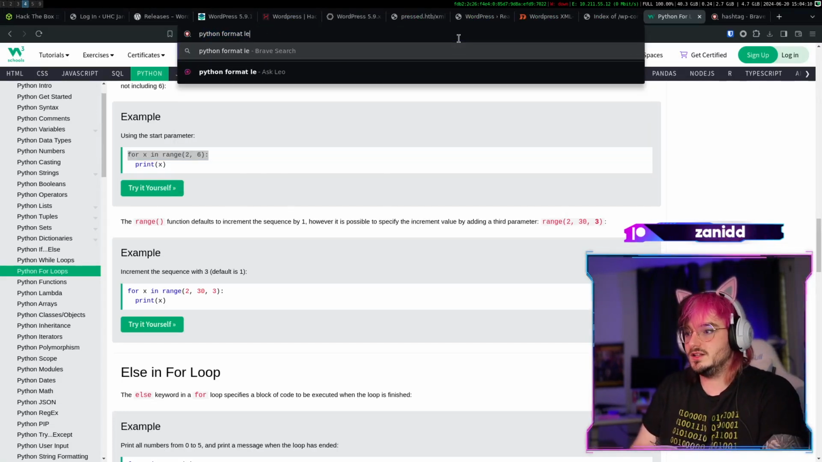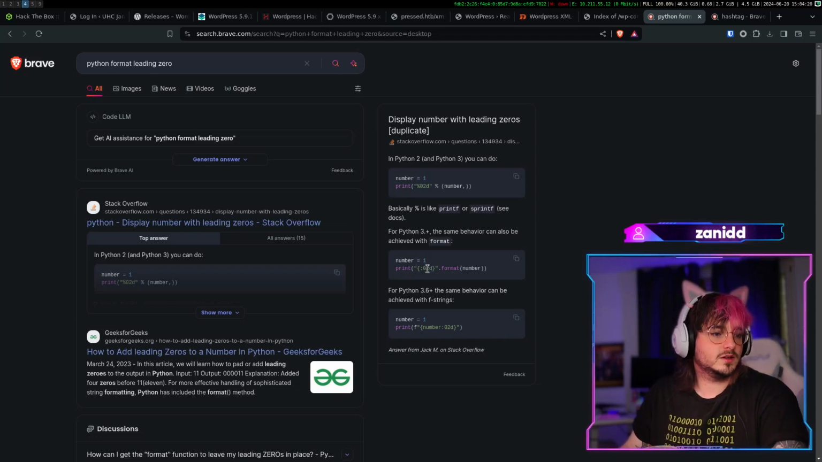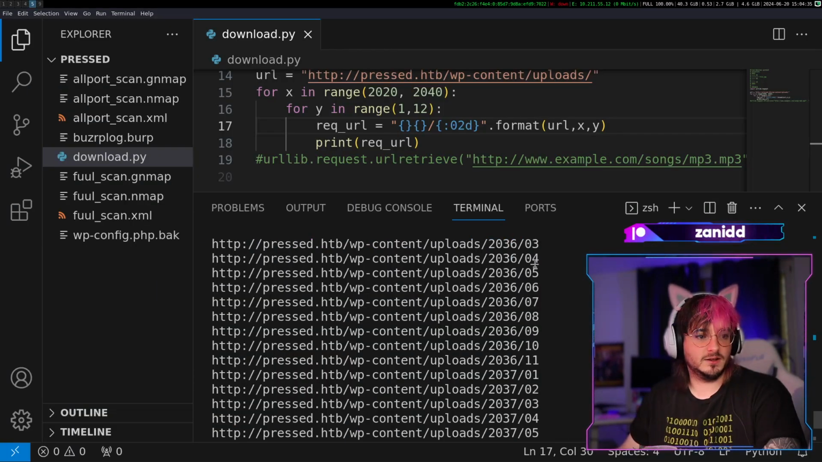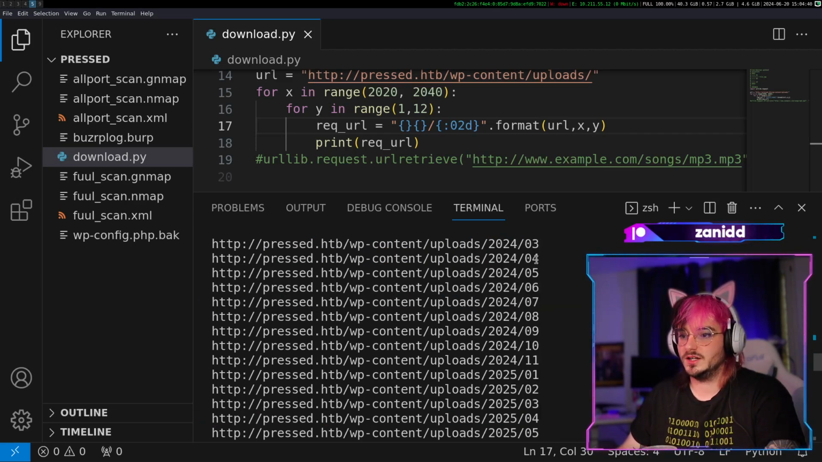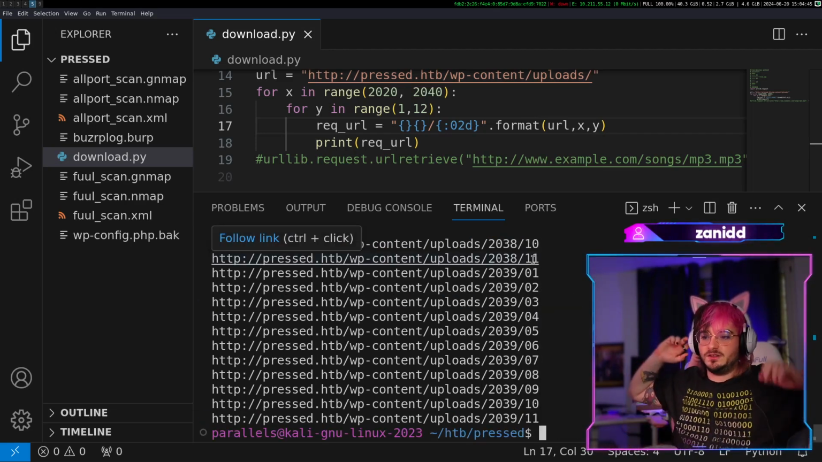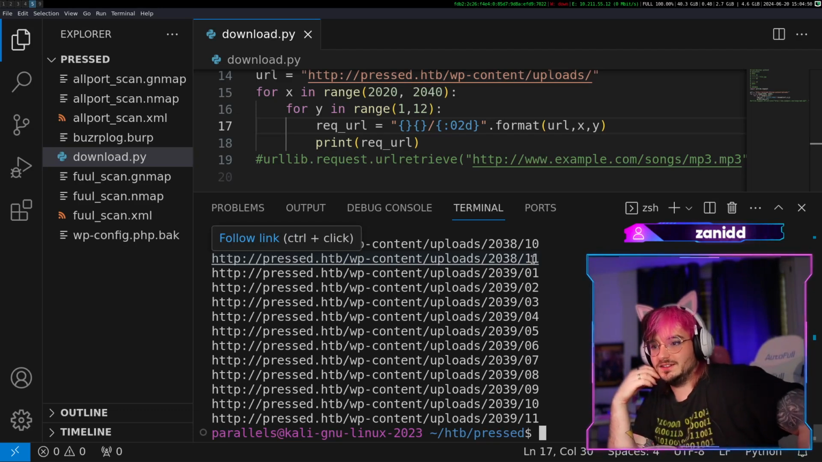We have to, how do I tell Python format to start with the leading 0? Python format leading 0. Okay, something like this. Let's try it out. Now, look at this. Okay, so we've got all the numbers lined up. Now I just need to find out how to enumerate all the files. I didn't think this through, huh?